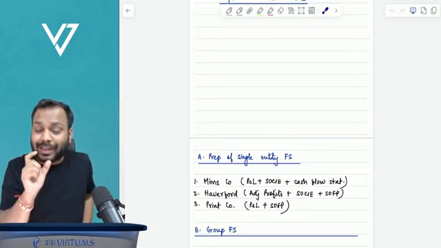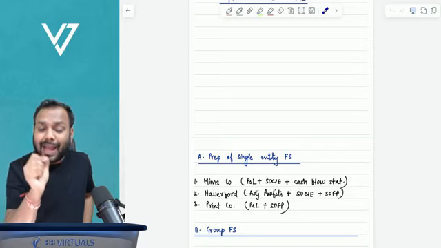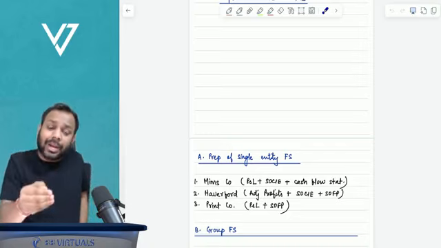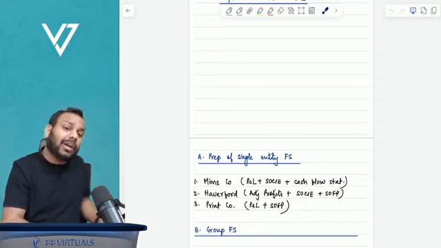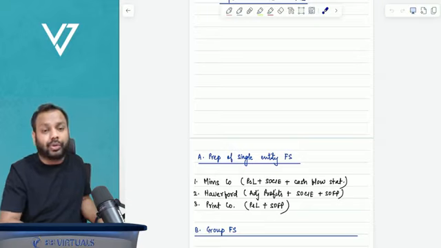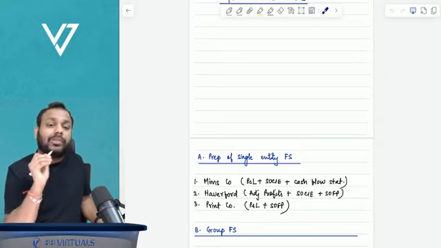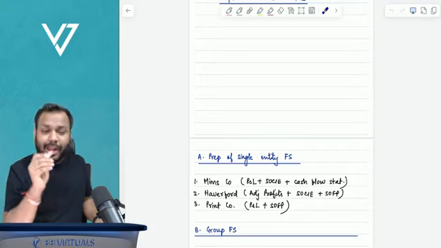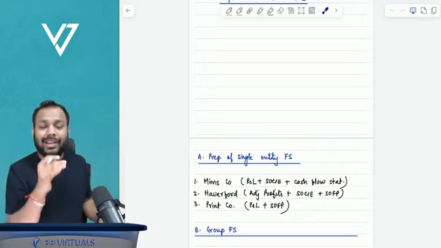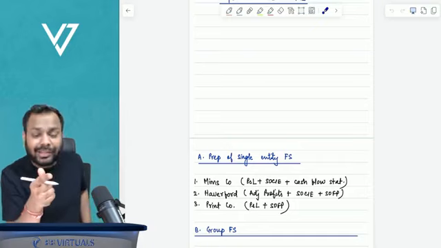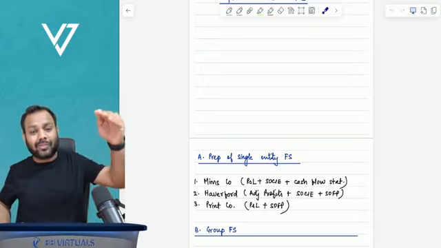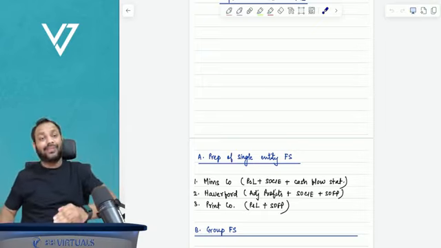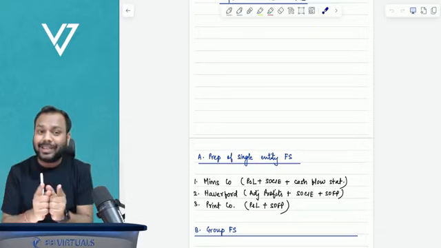So what is the key hack here? The hack is, when you make a mistake, immediately on a piece of paper or in an Excel file, just make a note of what mistakes you are making. Each and every mistake should be written in your notebook, and keep revising your mistakes. If you do that, you will not repeat your mistakes in the exam, the chances of making mistakes will reduce significantly, and you will do amazing in your exam.